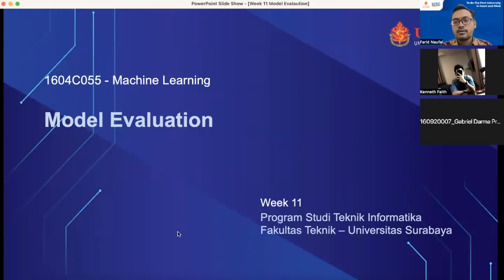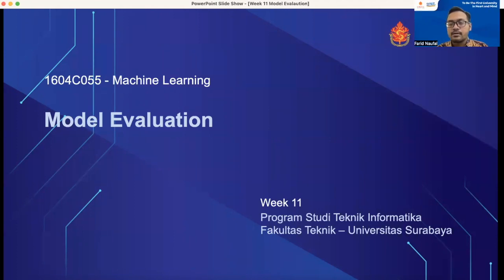Okay, so today we are going to learn about model evaluation. This is very important for evaluating our machine learning model, to see and assess its performance. We can use model evaluation for assessing machine learning models for classification, regression, and clustering. So for all of them, we can use the technique for evaluating our model. In this class, we are going to learn how to evaluate the machine learning model.